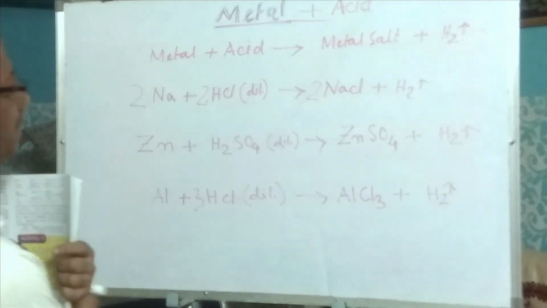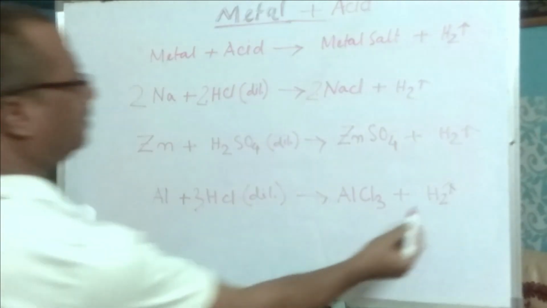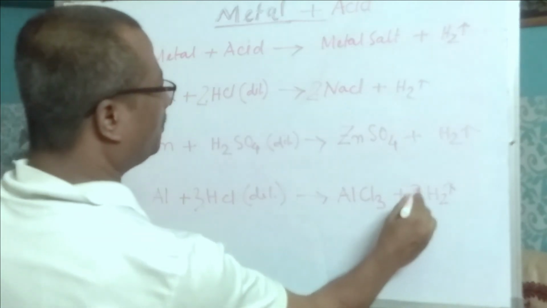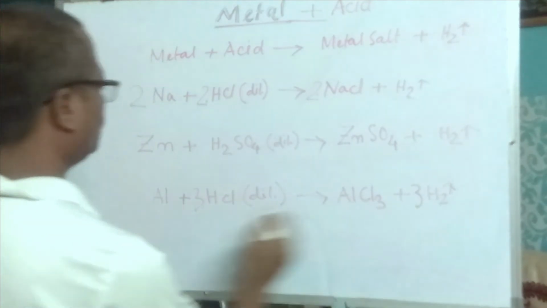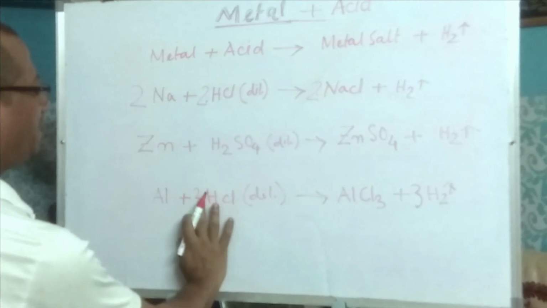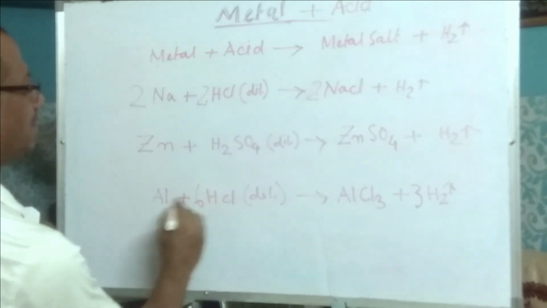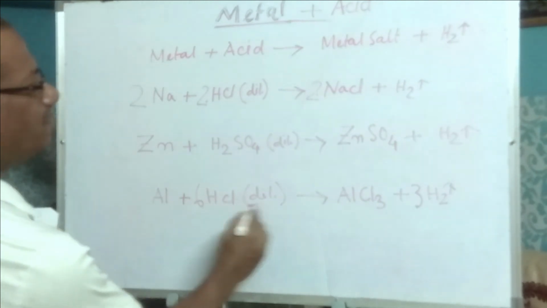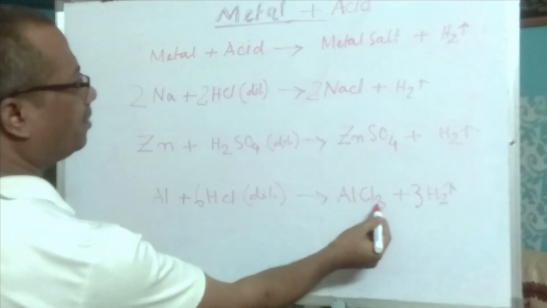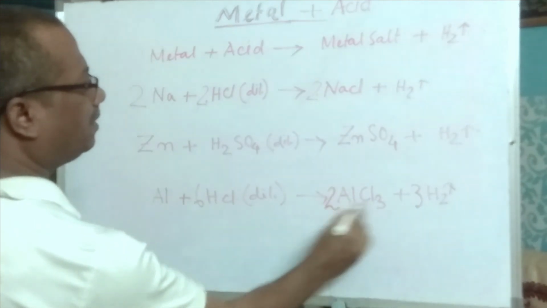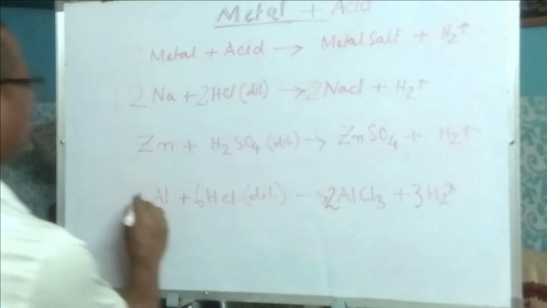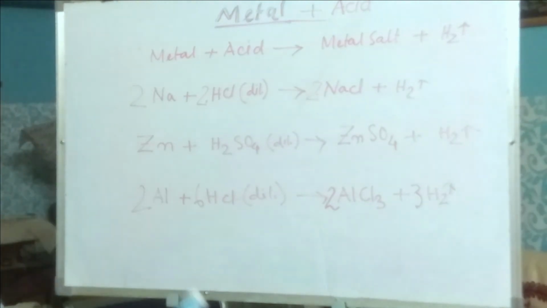You can solve it. Here there are 2 hydrogen, so we have to multiply by 3, 3 twos to 6. So if we multiply it with 6, then 6 hydrogen are there, 6 chlorine. To make 6 chlorine here, we have to multiply with 2, 3 twos to 6 chlorine, and 2 aluminium, multiplied by 2. Is this clear to you?